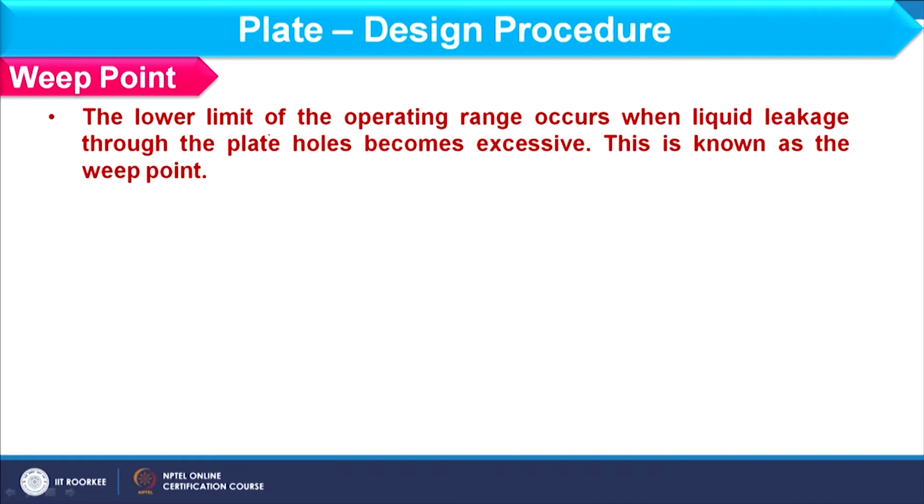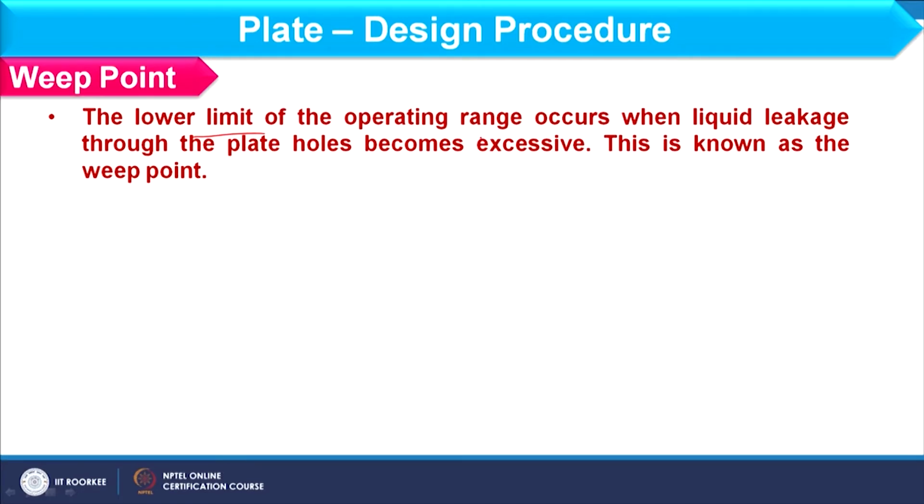If the vapor velocity is low enough, it will not be able to hold the liquid over the plate, so the liquid will start falling through the holes, and that condition we call the weeping condition. The point where the velocity of vapor allows that, we consider as the weep point.